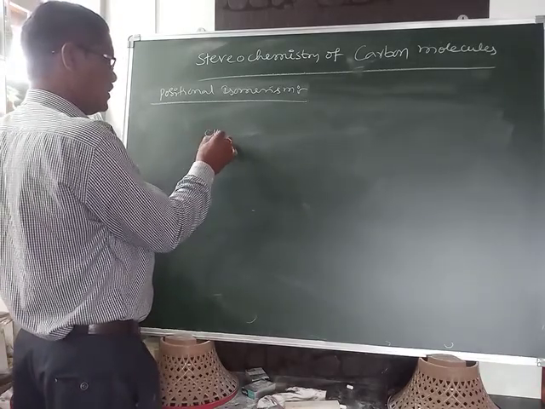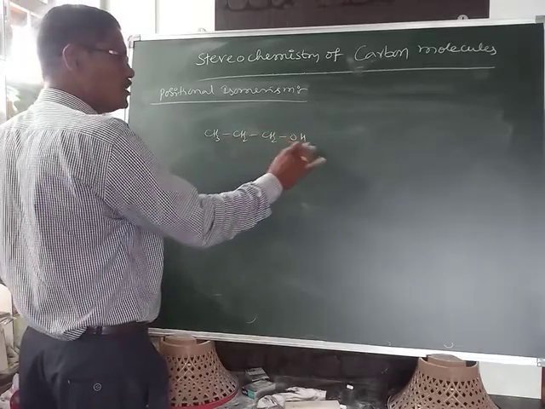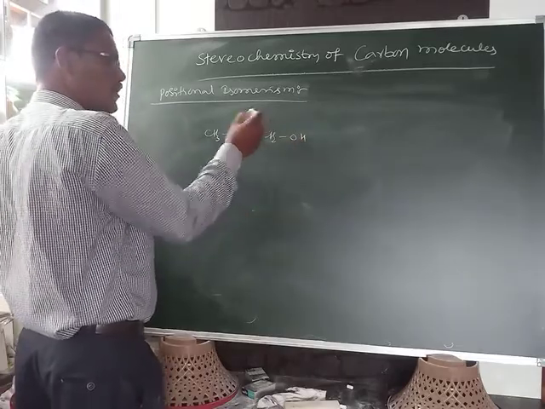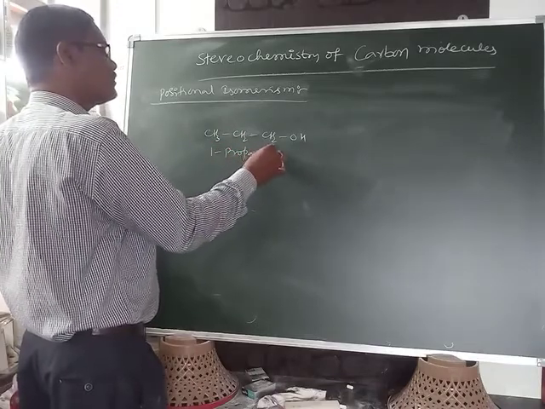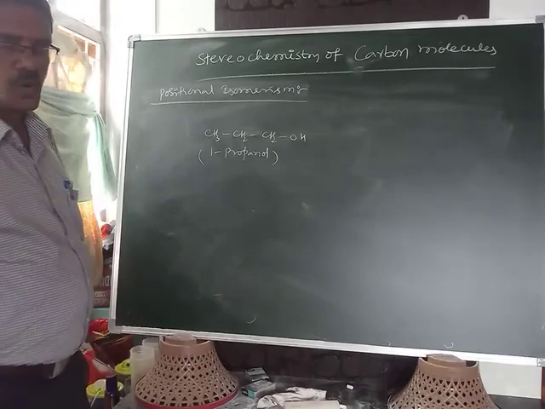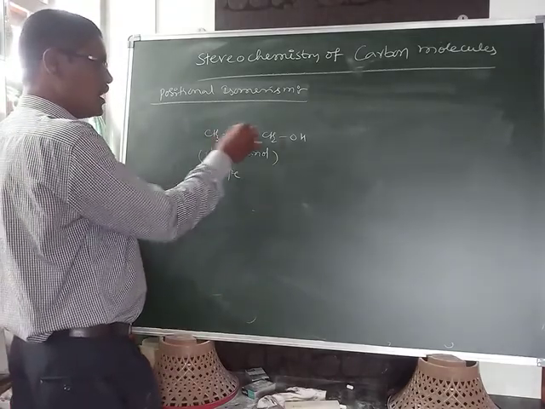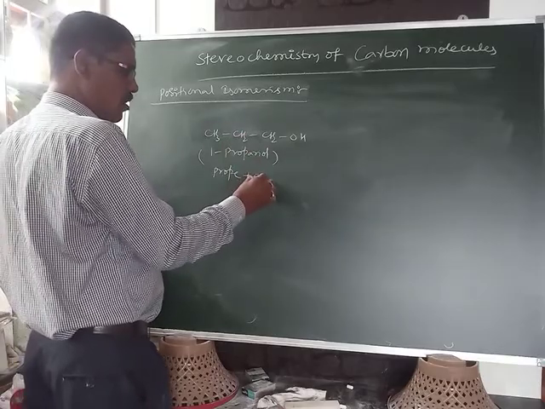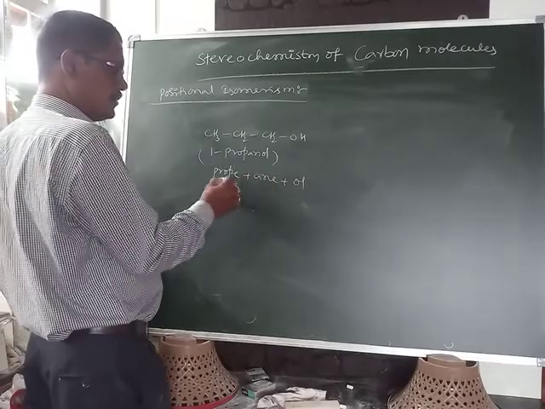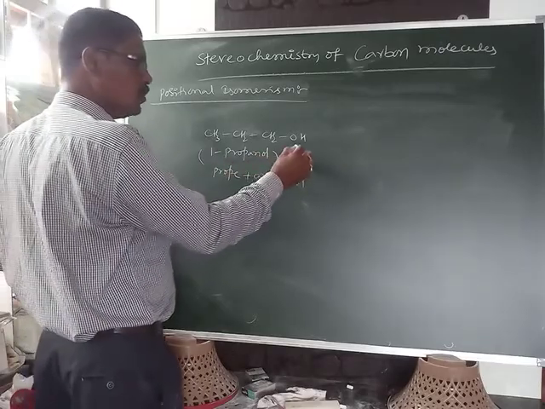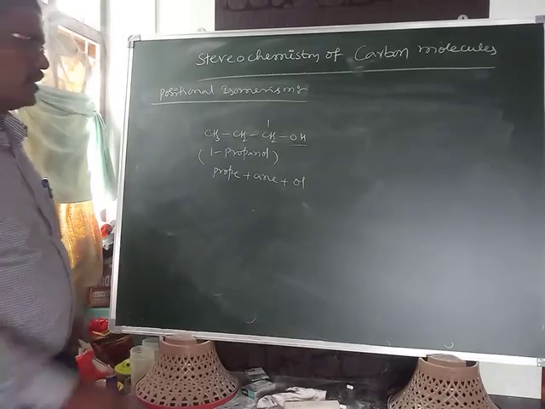I am taking an example here. OH is the functional group present at one position; this is called 1-propanol. Prop plus an plus ol: prop is the 3 carbons, an means all are single bonds, ol is the alcohol. So this is propanol, but the OH is present at the first carbon, that's why it's called 1-propanol.